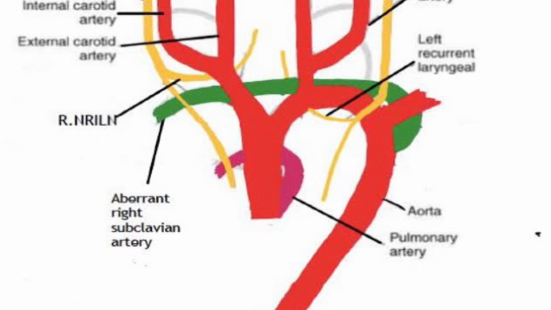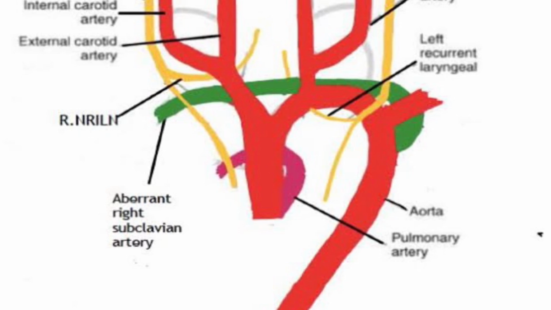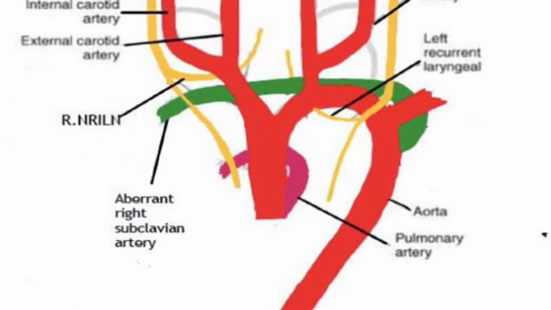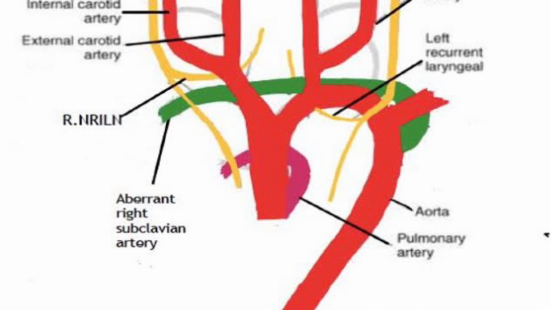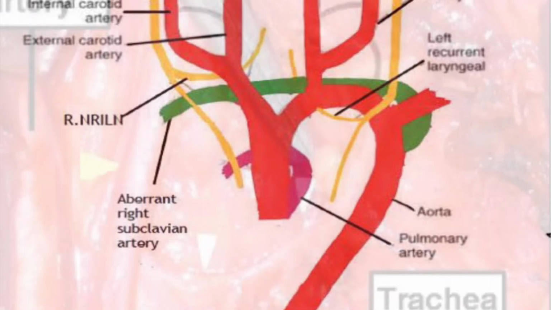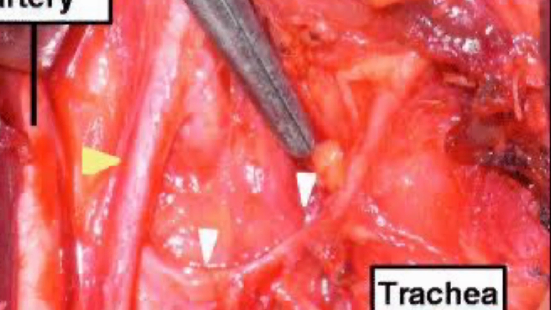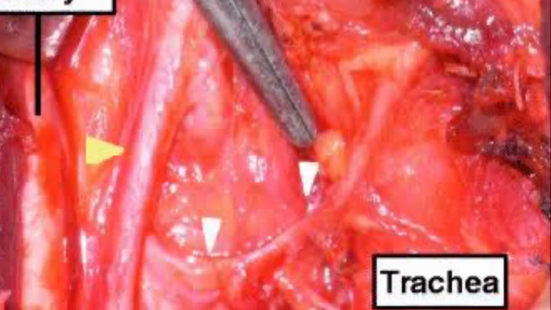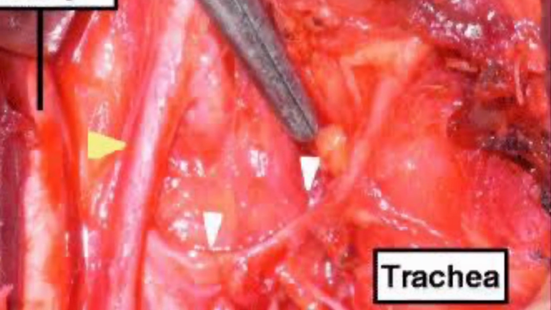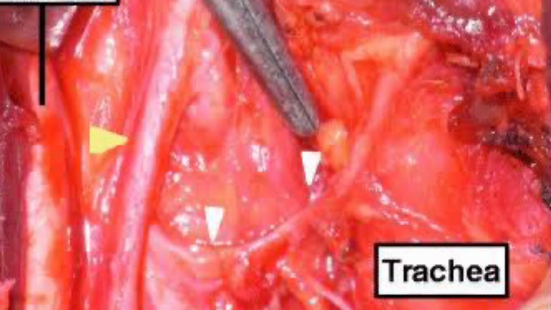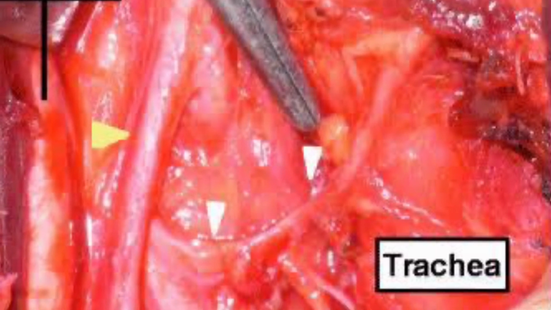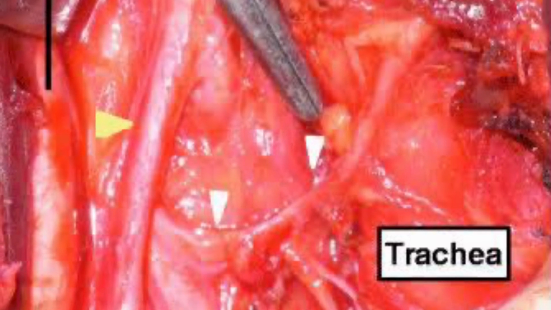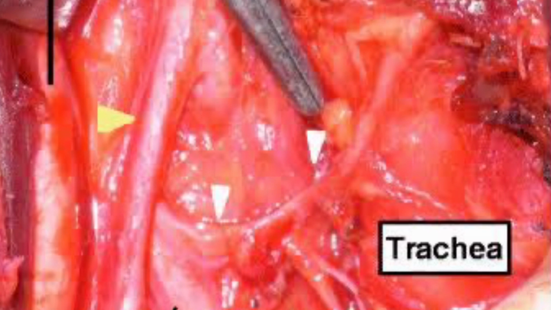So it becomes more superficial, in a more upper location than the left side. The cause of this is that the distal portion of the fifth and sixth aortic arch disappears, making it a more upper location. Occasionally, the fourth arch disappears and the subclavian artery directly arises from the aorta. That time this artery is called an aberrant subclavian artery or arteria lusoria, or sometimes it arises distal to the normal position of the left subclavian artery and crosses retroesophageally to the right upper limb.